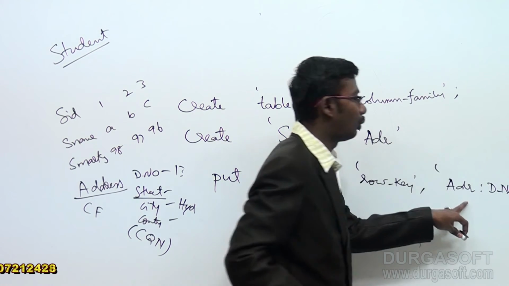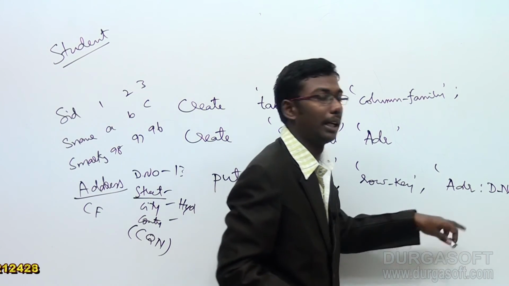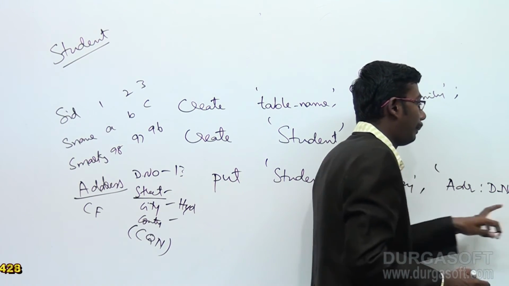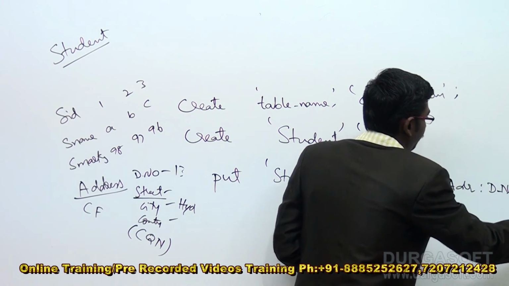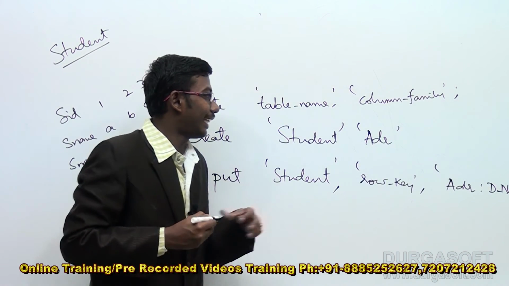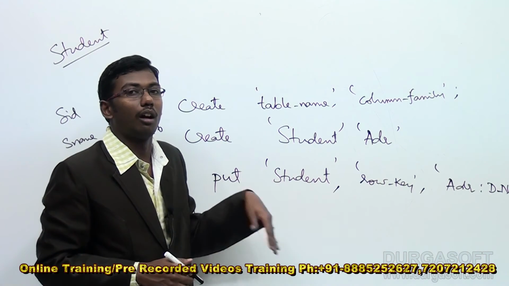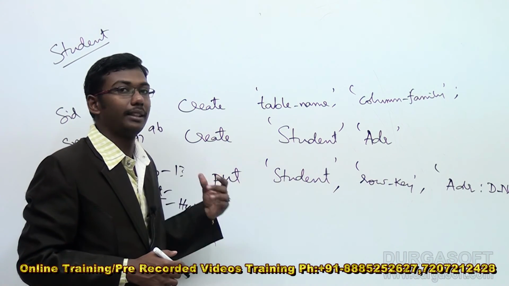Like this we can give the column name, and on top of this we maintain the value as 13. Like this I can perform insertions on top of our HBase cluster.